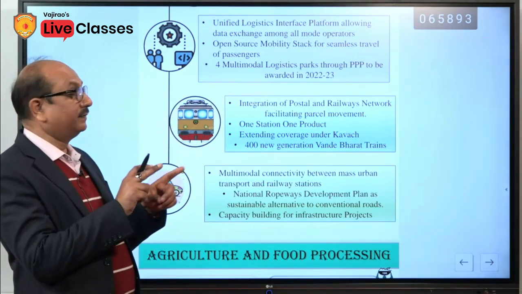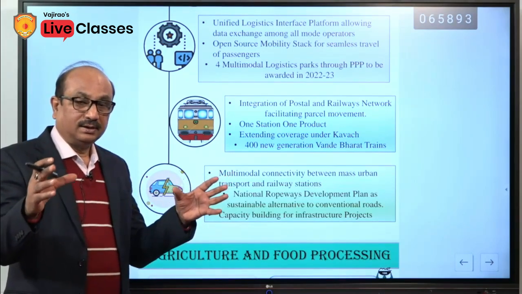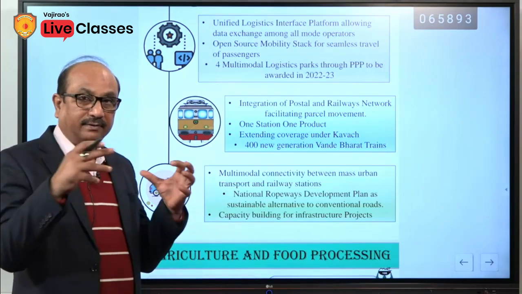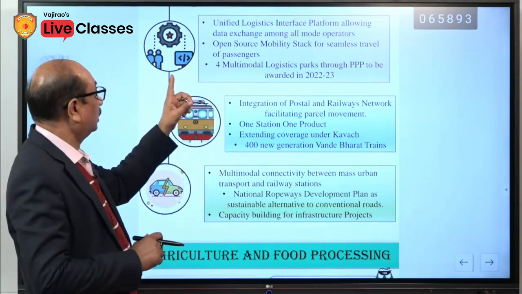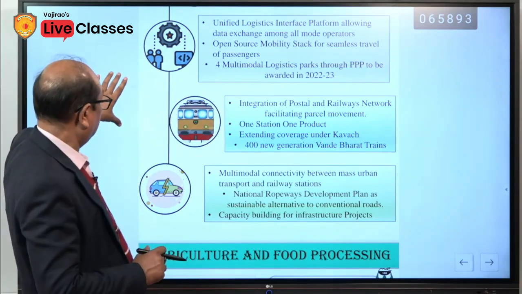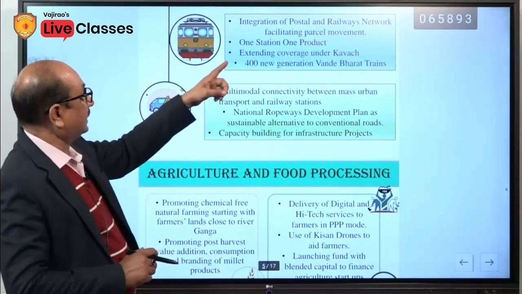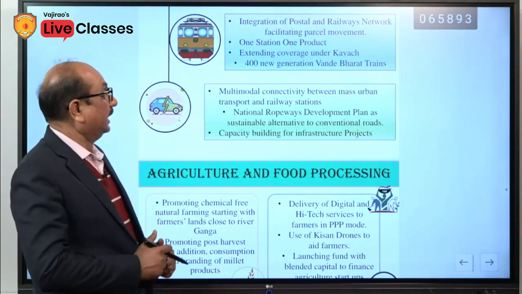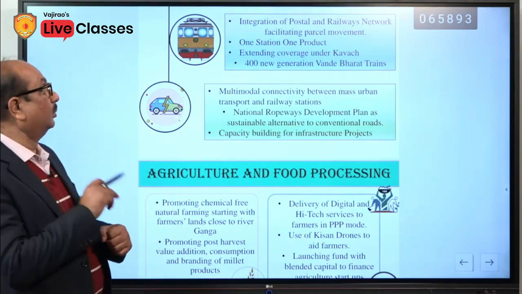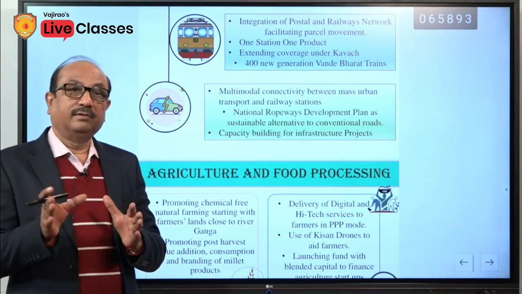Unified logistic interface means all these 7 logistics segments will be connected, their data will be exchanged. Okay, it has been done. Integration of postal and railway network facilitating parcel movement. Parcel is one of the important segments of railway.